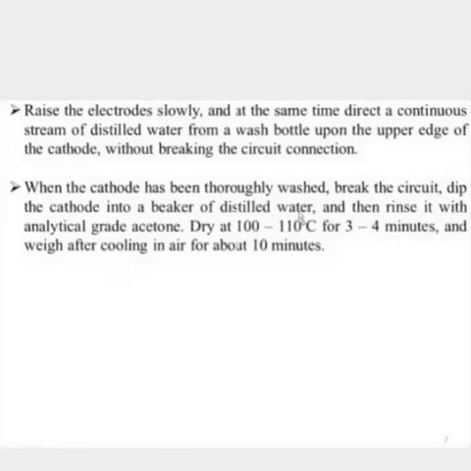Lower the electrode slowly and at the same time direct a continuous stream of distilled water from the wash bottle upon the upper edge of the cathode without breaking the circuit connection. The electrode should then be taken out and washed with water.